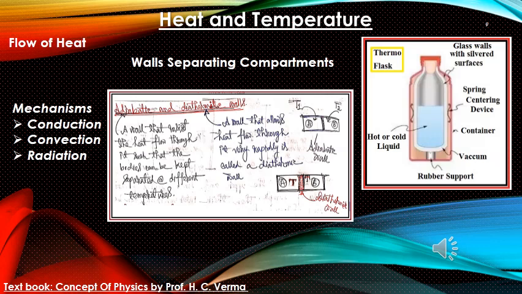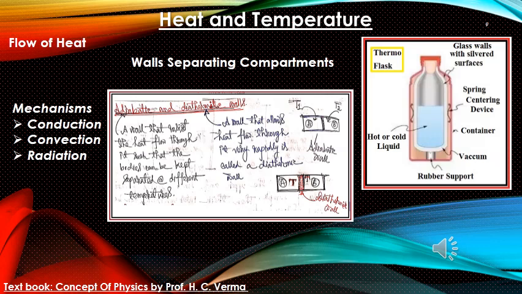That is, heat flow can happen between two bodies within a system, between the system and the environment, or vice versa. So for the walls separating compartments, it is written that there are adiabatic and diathermic walls. The adiabatic wall is a wall that resists the flow of heat through it, such that the bodies can be kept separated at different temperatures. As we have seen in the picture, written as A and B, there are two bodies separated by an adiabatic wall. If they are separated by an adiabatic wall, then different temperatures can exist, like T1 and T2. This T1 and T2 can be different, that is, the adiabatic wall is not allowing heat to flow.